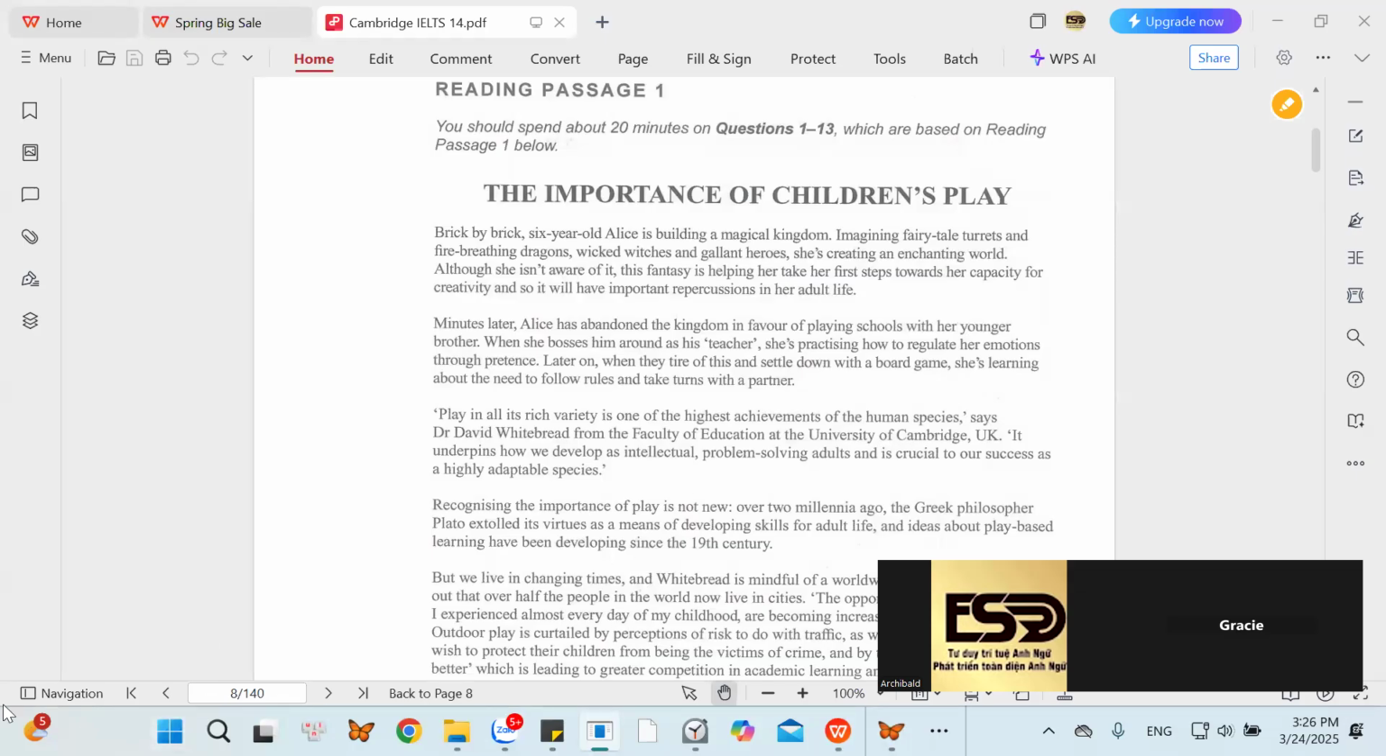So this is the Cambridge IELTS, and this is the 17th book, and we need to study together step by step. Let's go through the importance of children's play. The importance of children's play. Importance. Which word form is it, John? What is the word form of this word?